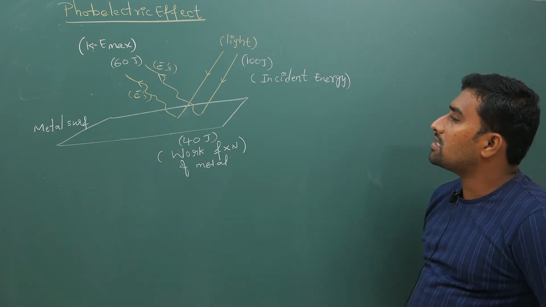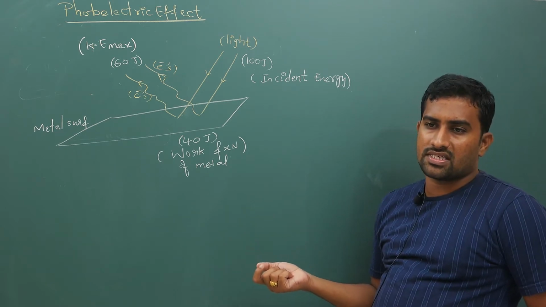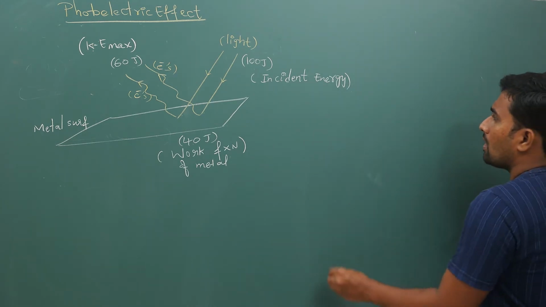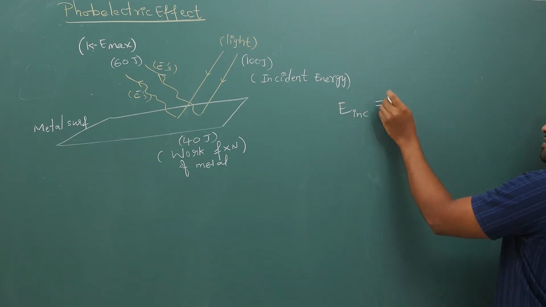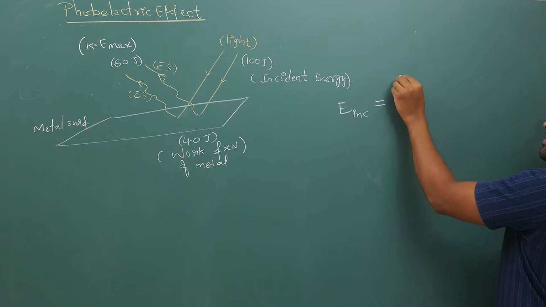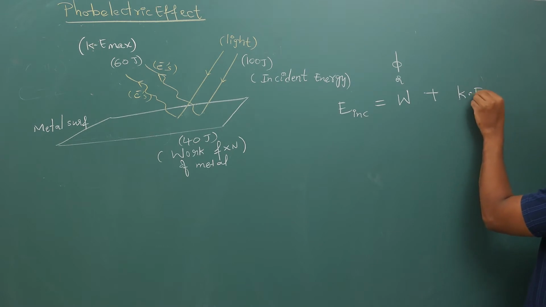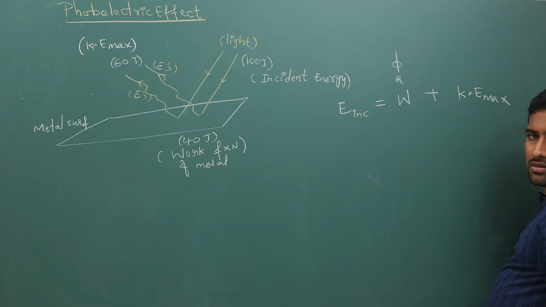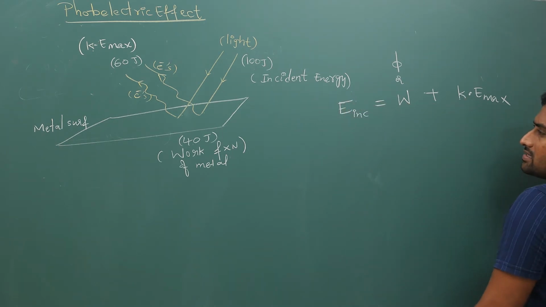So like this, your photoelectric effect equation is nothing but indirectly your energy conservation equation. Let me write that. Your incident energy, E incident, is equal to work function, W or phi in some books, plus KE max. Why it is max I will tell you, but this is your basic equation. Any problem that you give me, I will do only this. Your incident energy is equal to work function plus maximum kinetic energy.